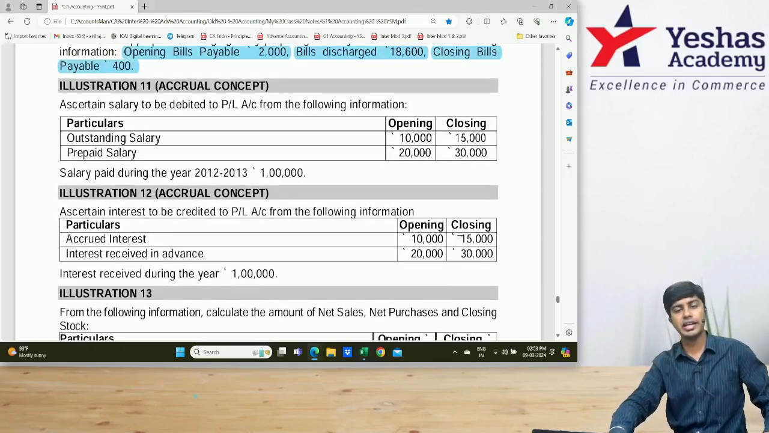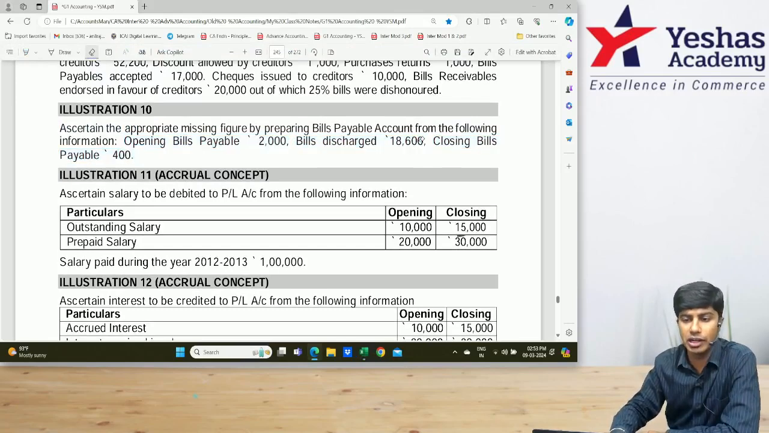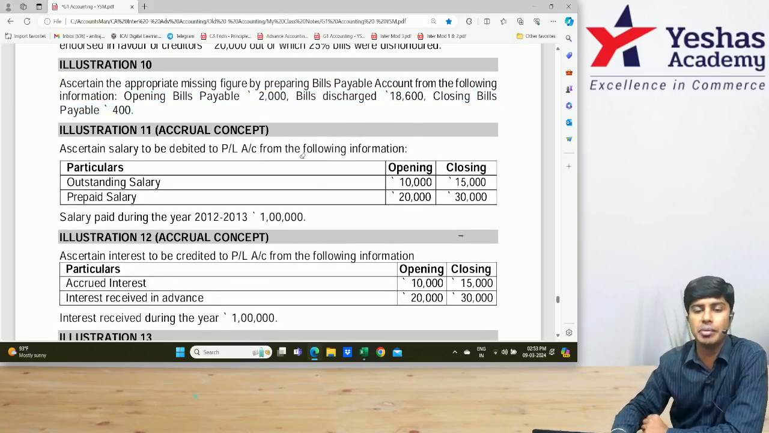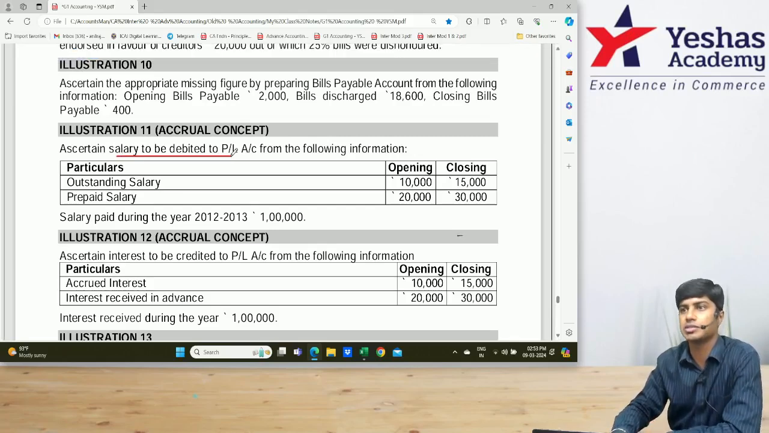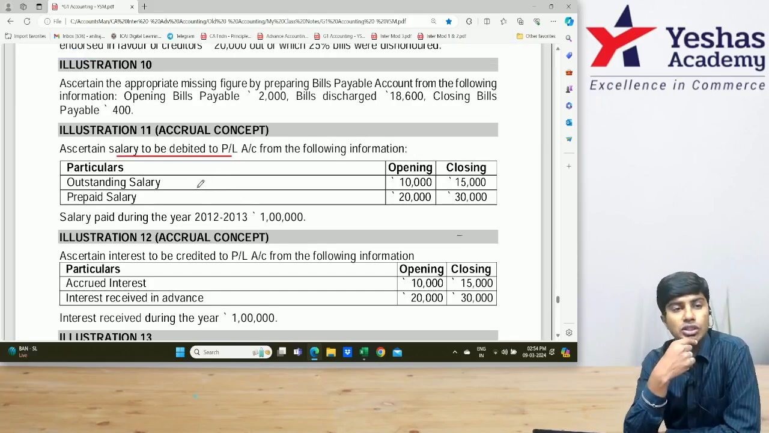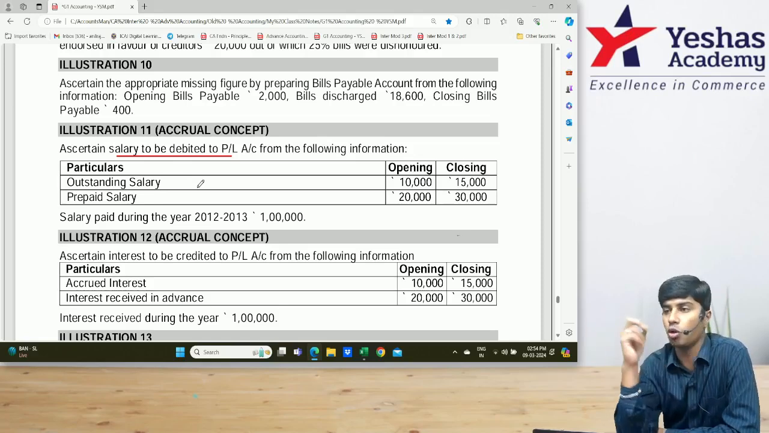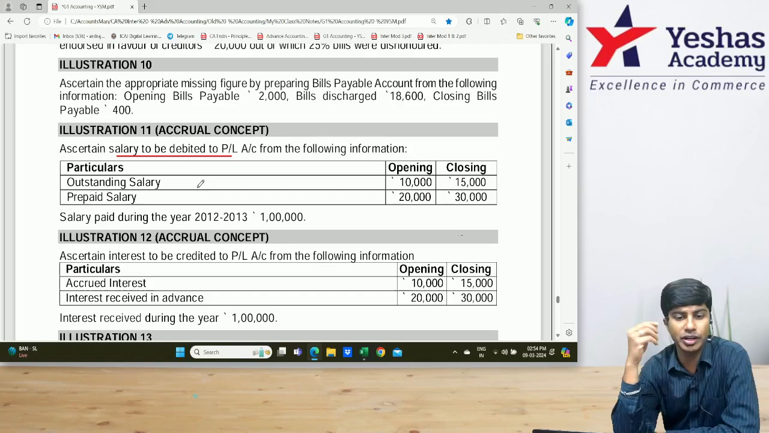Illustration number 11. Quickly see this. Ascertain salary to be debited to P&L account. So underline that: salary to be debited to P&L account. When they use these words, they're asking what is the current year expense. And they've given us 4 items: outstanding salary, prepaid salary, opening, closing. All the 4 categories. Don't write anything in the handout. Listen to me first. Let me explain and then we'll write this.